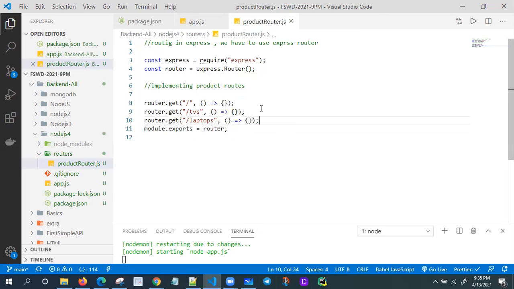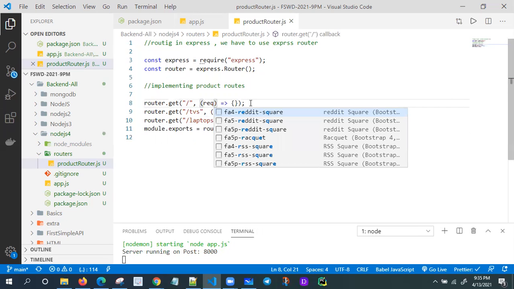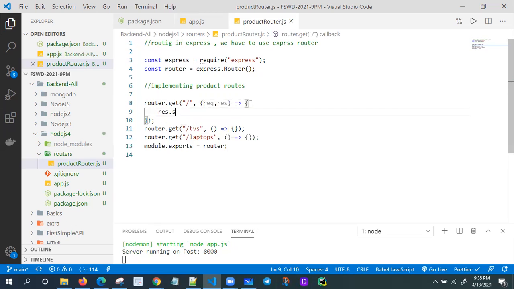Let me implement one by one, and you'll get the idea. I need to pass request and response parameters. And response.send, I'm passing some HTML, an h2 tag, closing h2. I think it won't work; we need to use the backtick. Let me write it here. This might be a route, product details route.